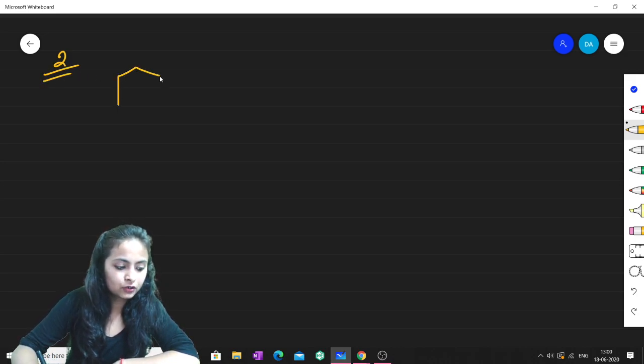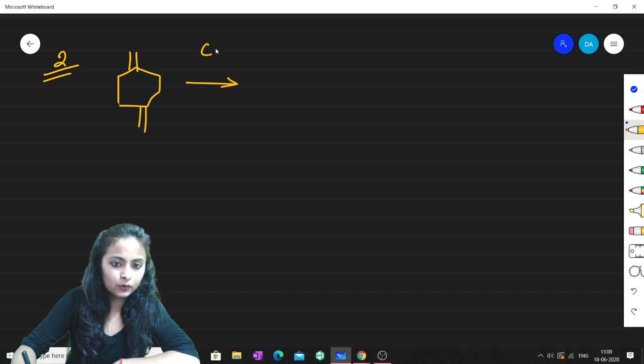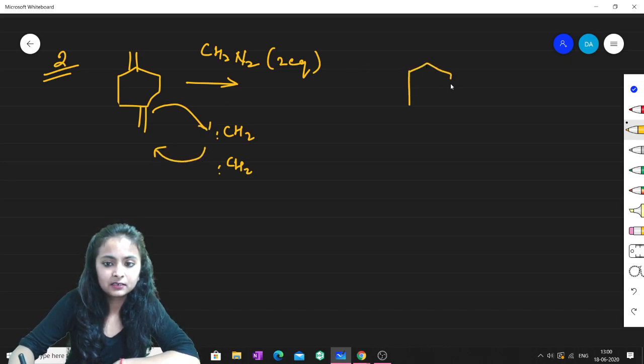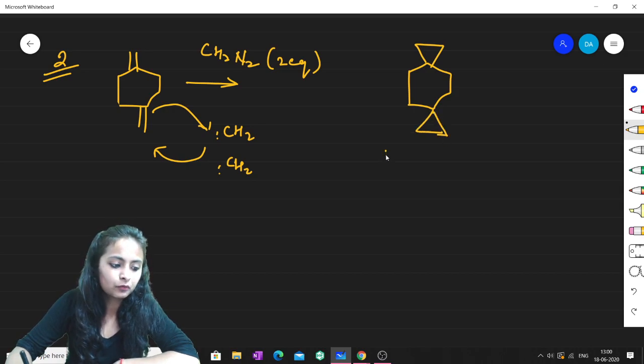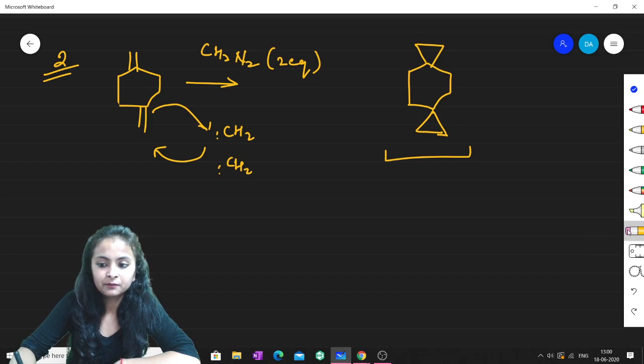So this is another question. This is also very easy. You can see this part. Now here also there will be pi insertion only. If you treat it with diazomethane, 2 equivalents are given. So obviously there will be formation of 2 carbenes. These 2 carbenes will get inserted like this. As you know, if there is insertion of carbene, then there is a formation of a cyclopropane ring. So this is the ultimate product of this question. I hope this part is clear.